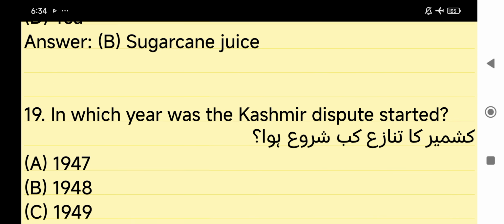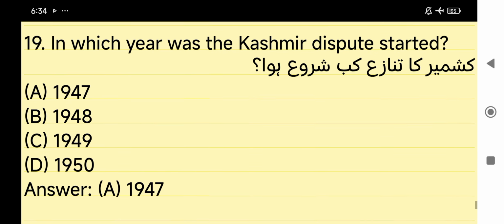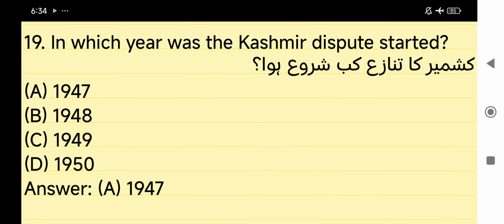In which year was the Kashmir dispute started? Answer is 1947. In which year was the Kashmir dispute started? Answer is 1947.